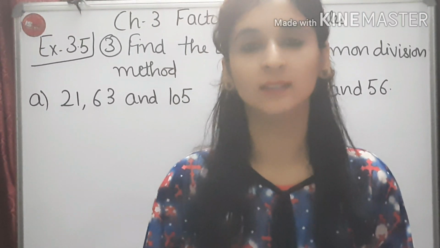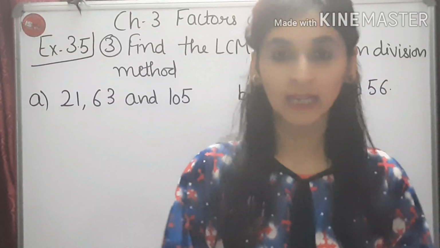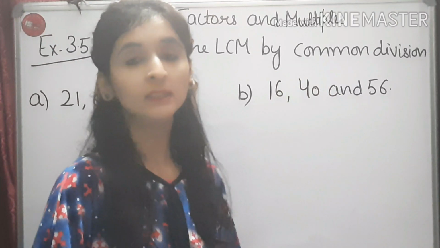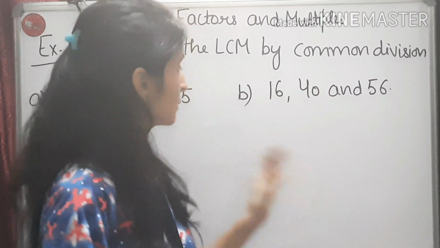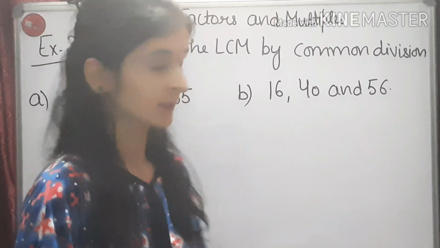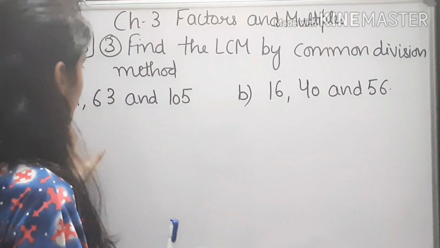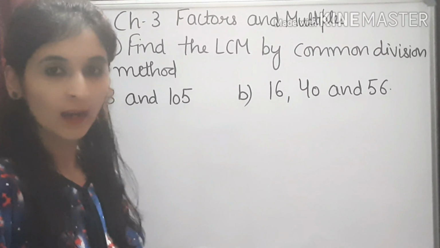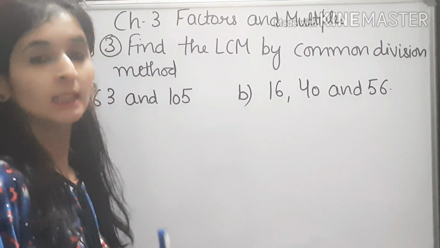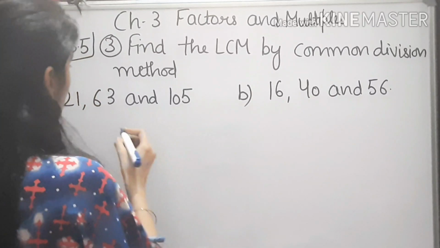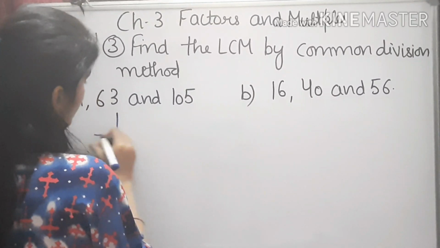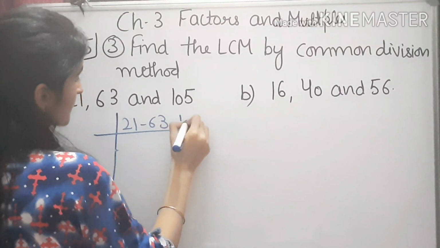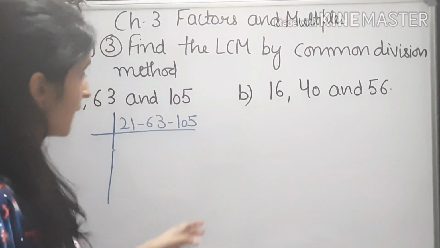Now we have to start with question number 3. And in question number 3, we have to find out the LCM by common division. Right? So now let us start with A part. In A part, we have given 3 numbers, 21, 63 and 105. So as you have seen in the video, how do we find the LCM by common division? We will write these 3 numbers together, 21, 63 and 105.